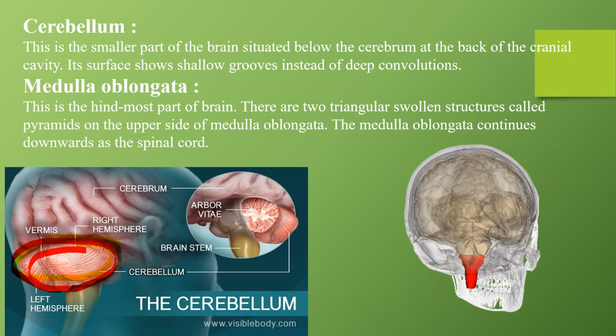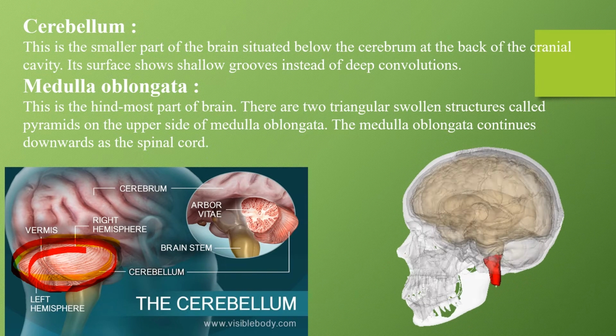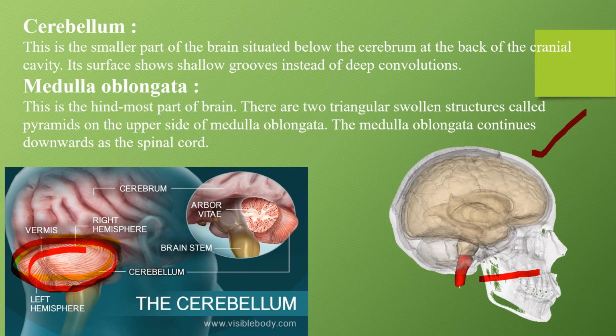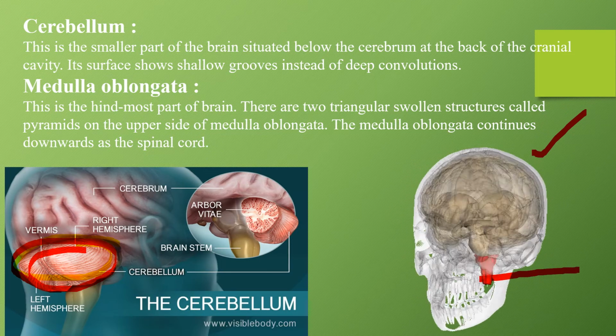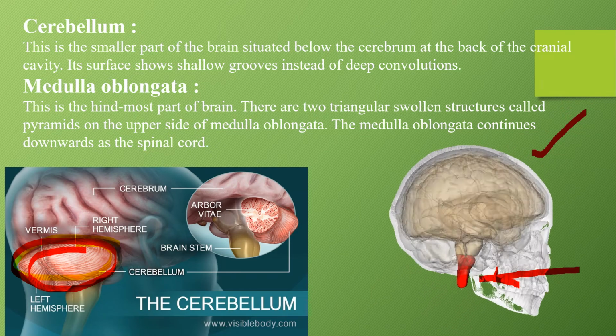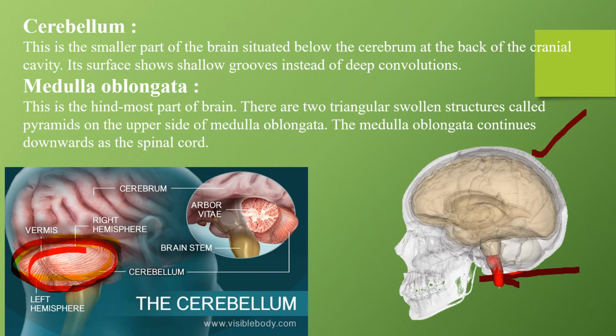Then you have medulla oblongata. Here you can see in this picture where you can see the skull. This portion that you see, this red color mark that you see, is the medulla oblongata. Okay, this is medulla oblongata that we're talking about. It is the hindmost part of the brain. मतलब सबसे नीचे का part होता है brain के.